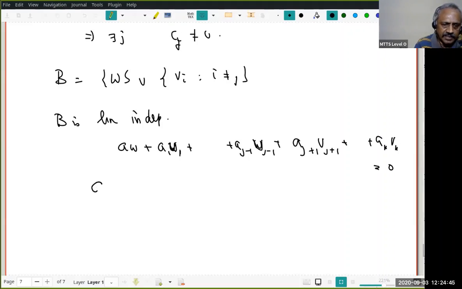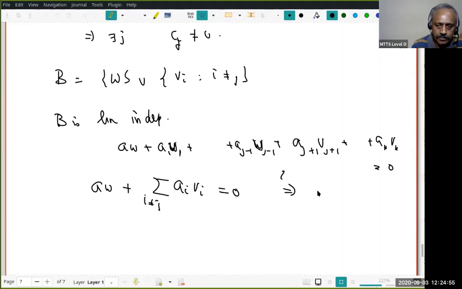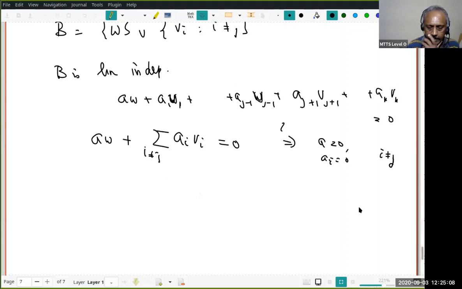Okay, I will write it in shorthand notation. a W plus summation ai Vi, i not equal to j. Suppose this is 0. Then what do I have to prove? We want to prove that all the a's are 0. a is 0 and ai is 0 for i not equal to j, of course, because aj does not appear here at all. Okay, I have to prove that.